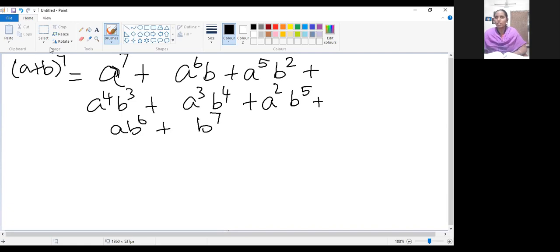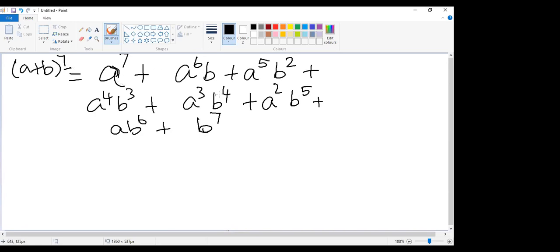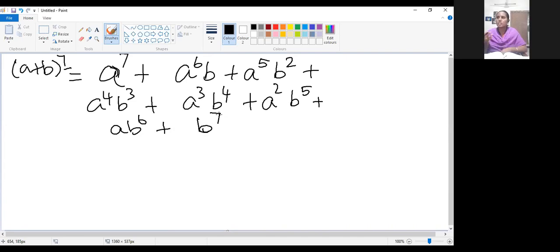So what is the index value given in the left hand side? 7. Till that we have to expand and stop the expansion. So how many terms are there? 1, 2, 3, 4, 5, 6, 7, 8. 8 terms are there in the right hand side, so it is greater than the index value. So the first thing has been observed. Second, the first variable's power is decreased and the second variable's power is increased.